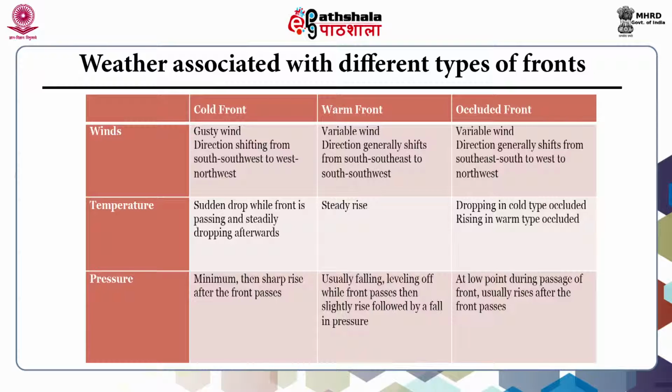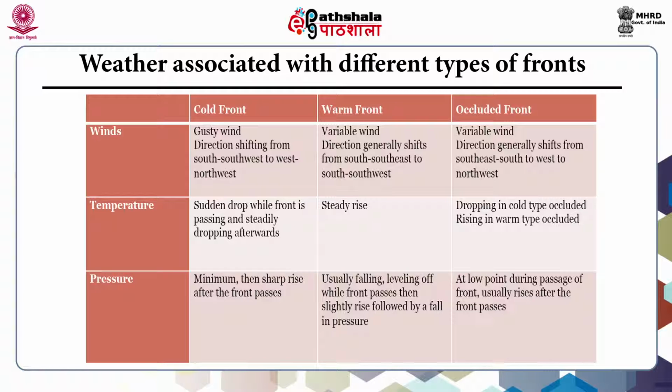In this table, you can see the difference between cold front, warm front and occluded front. In the case of winds, the cold front has gusty winds and the direction shifting from south-southwest to west-northwest. In warm front, it's a variable wind. Direction generally shifts from south-southeast to south-southwest. And in the case of occluded front, it has variable wind and the direction generally shifts from southeast to south